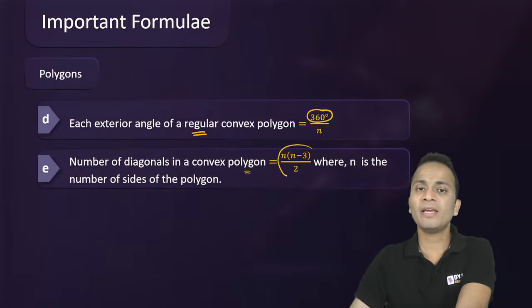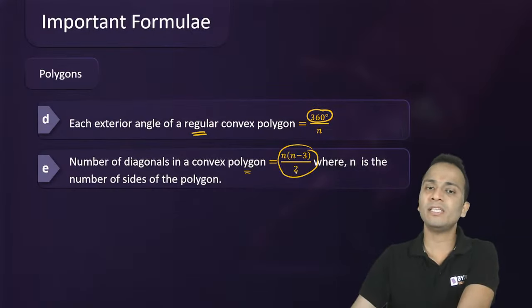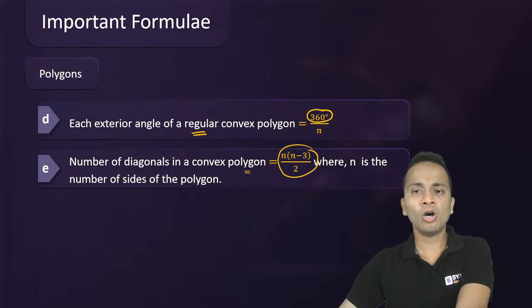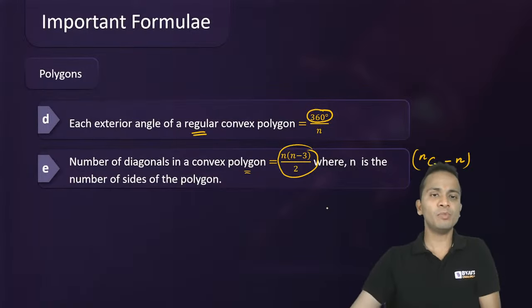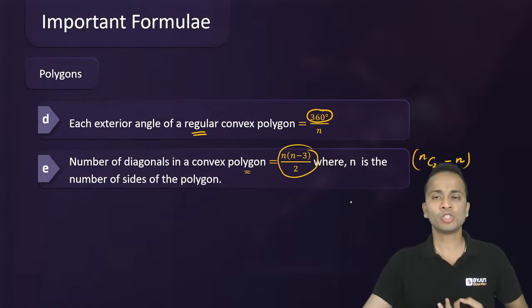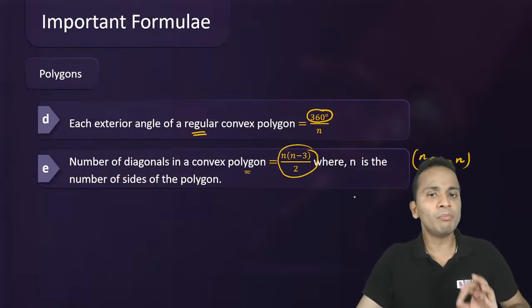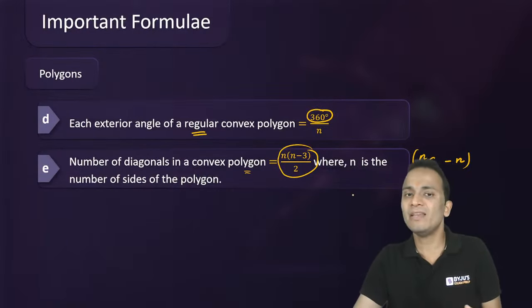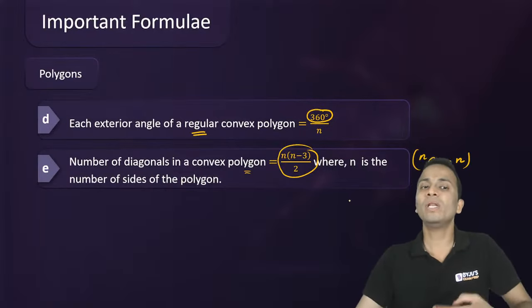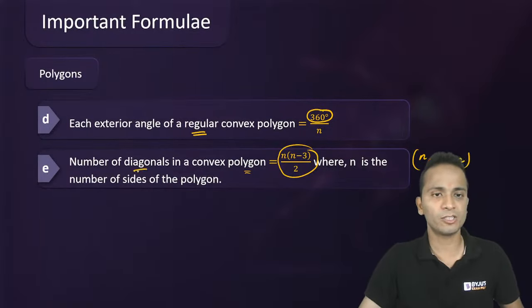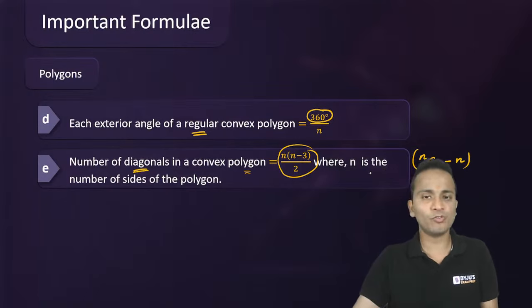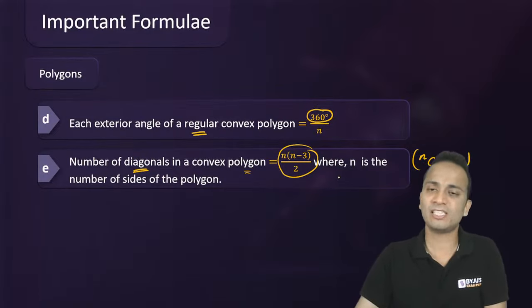It is given by n into (n minus 3) divided by 2. Or you can write another formula in terms of combination, nC2 minus n. You can learn any of these formulas, where n is the number of sides. nC2 will be the total number of lines, minus n, the number of sides, will give you the number of diagonals. You can take any of these two formulas, both will work. It's totally up to you whichever formula you're comfortable with, and both will give you the same results.